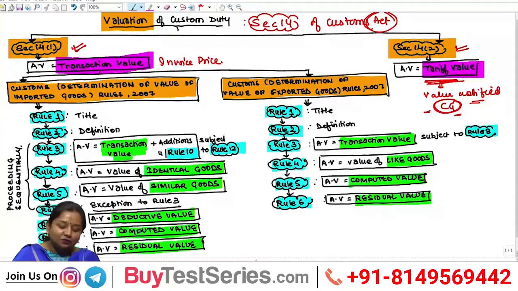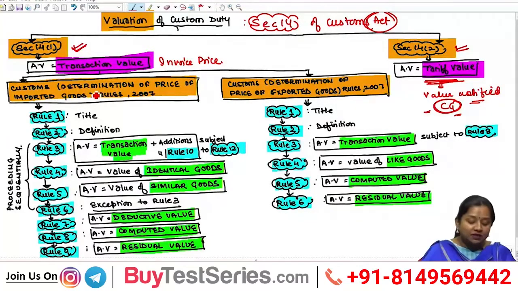However, if government has not notified any tariff value for an article, then its valuation shall be done under section 14(1), wherein central government has been empowered to draft proper laws for determining assessable value under different scenarios. And on the basis of the power given under section 14 subsection 1, central government has drafted two sets of rules.